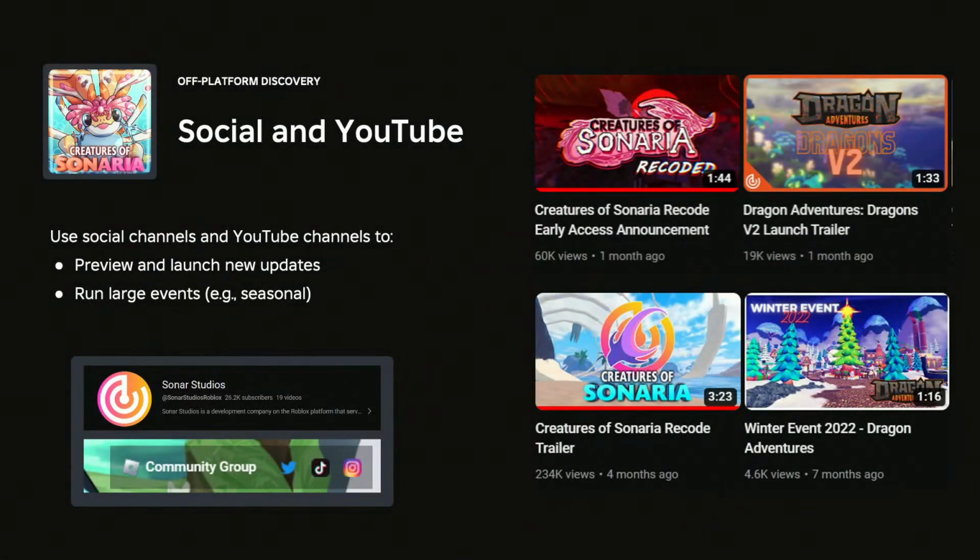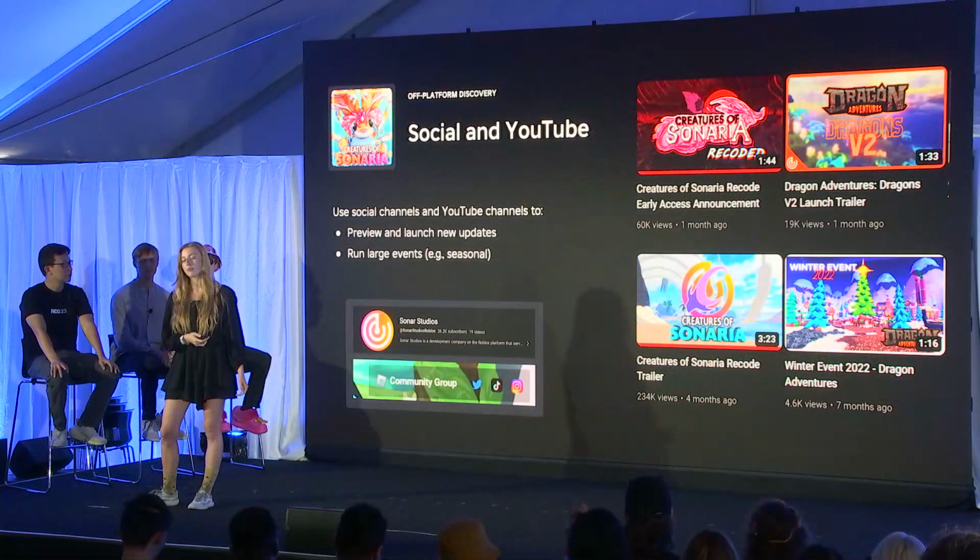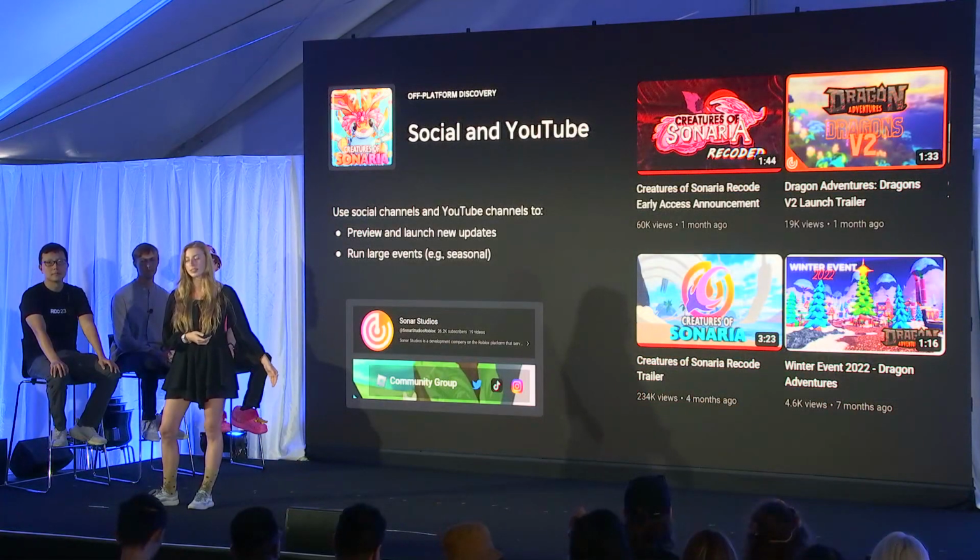You also want to bridge the connection of communication between your dev team and YouTubers. It's important that you're providing YouTubers with in-game benefits to easily advertise your experience and help them make your game feel like a positive experience. Official socials also can help inform players of major upcoming updates.